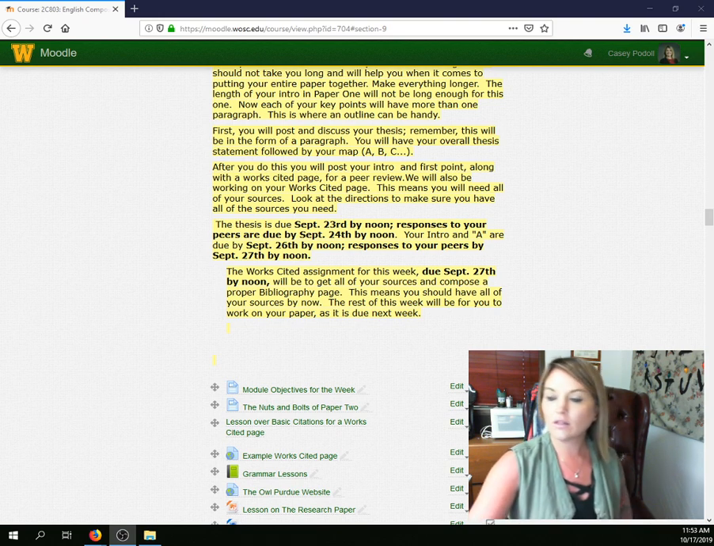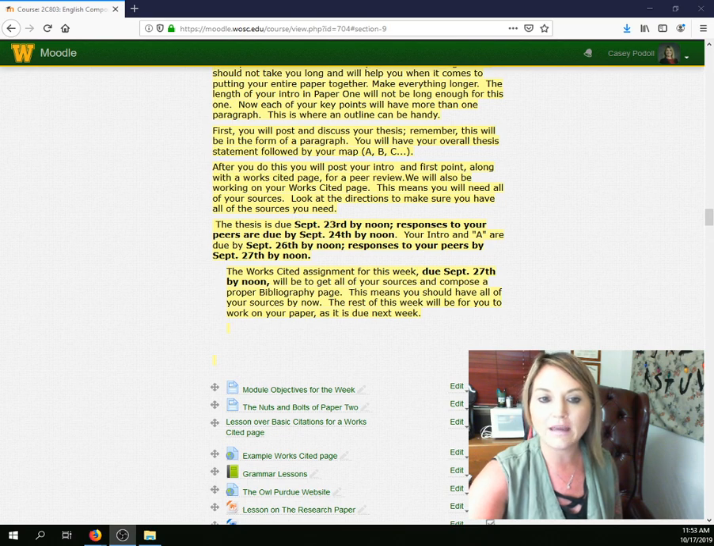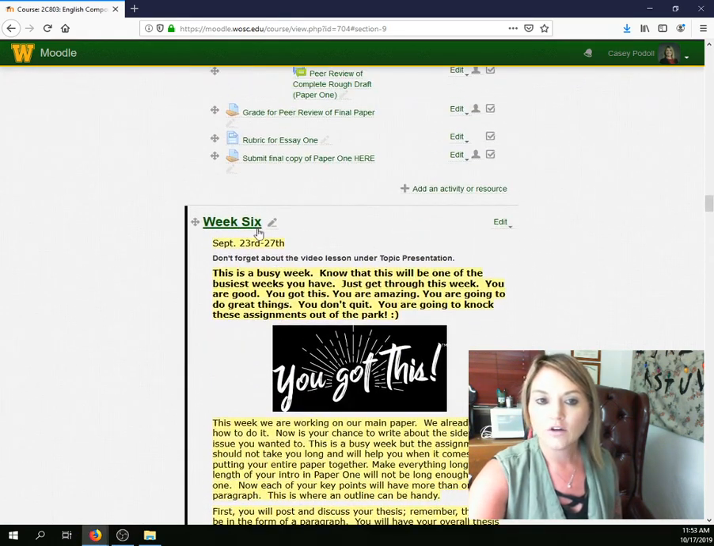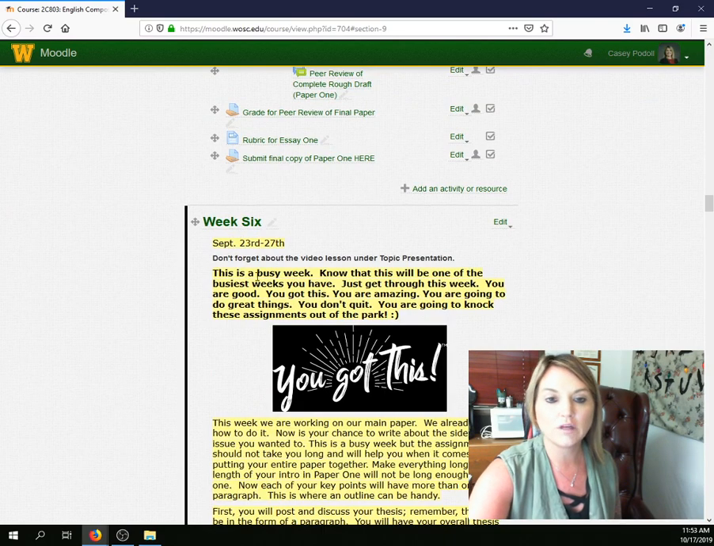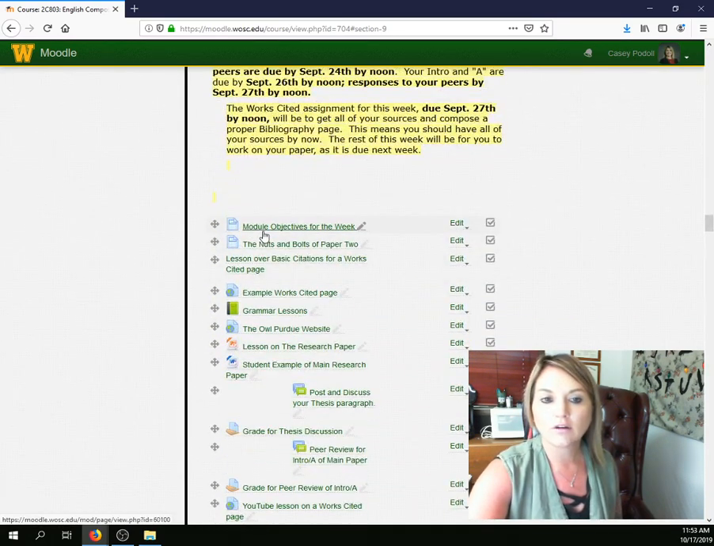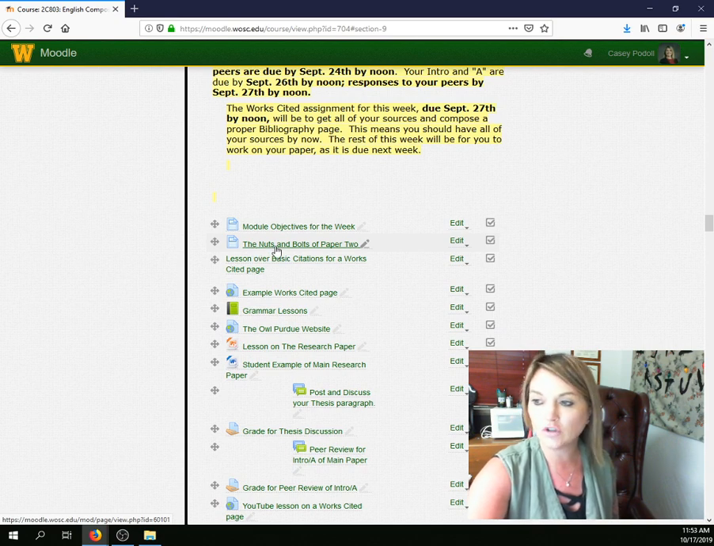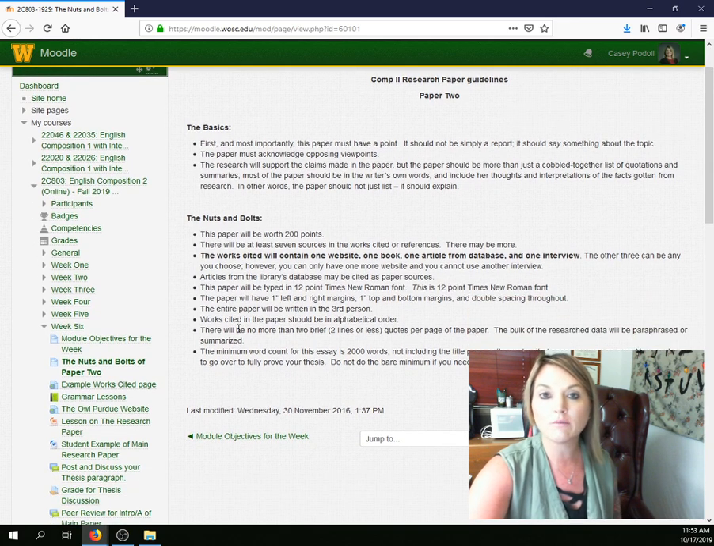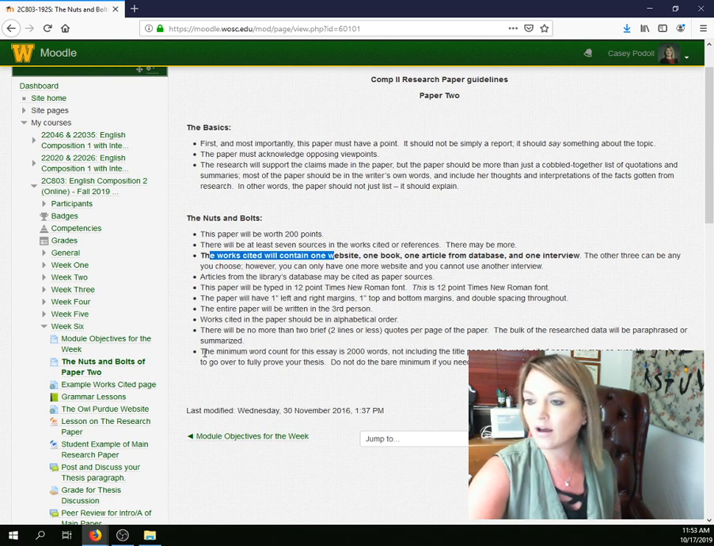But if you go and look here, I know you really can't make it out on the page here, but if you go and you look at week 6, this is back September 23rd, and you look at the second thing posted right here. This says the nuts and bolts of paper 2. And this bullets out exactly what the requirements of this paper are. And it says 7 sources. It says what the sources have to be. It says down here, the minimum